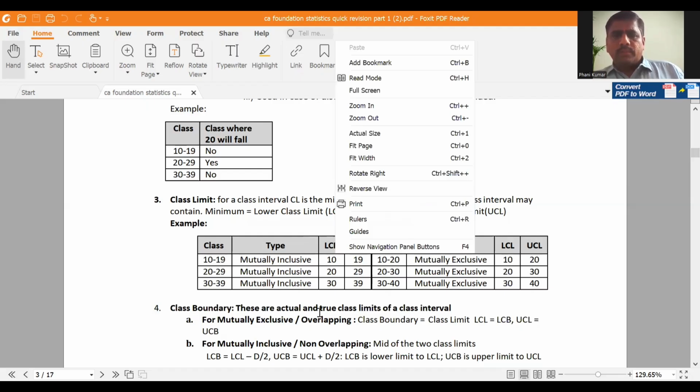Similarly, coming to exclusive series, 10 to 20, 20 to 30, 30 to 40. This is exclusive. 10, 20, 30 are LCLs and 20, 30, 40 are UCLs.